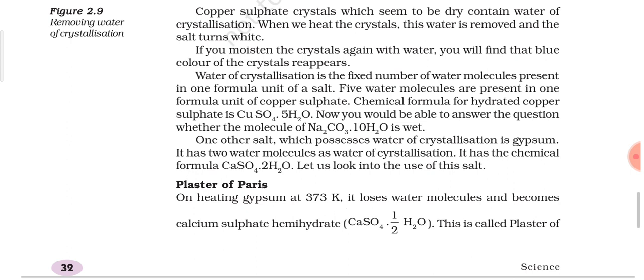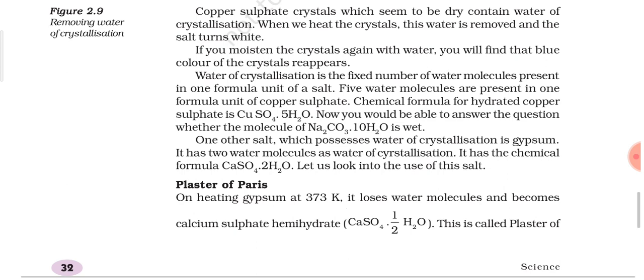For gypsum and for plaster of Paris also, you need to write at the end of your notebook, where you have maintained one table where you write the chemical name, chemical formula, common name, etc. These are very important topics. There's a chance that every year you can get a question based on them. On heating gypsum at 373 Kelvin, it loses water molecules and becomes calcium sulfate hemihydrate, CaSO4.1/2H2O. This is the chemical formula of plaster of Paris.